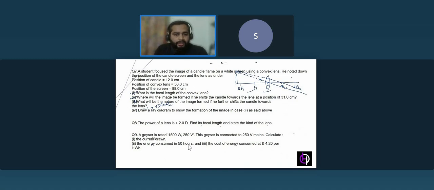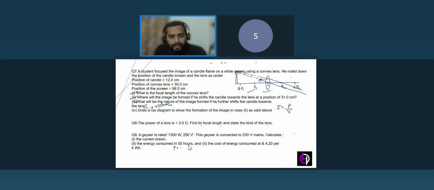So now the question is: a geyser is rated 1500 watt and 250 volt. The potential difference that this geyser requires is 250 volt. This geyser is connected to a 250 volt main. Calculate the current drawn. If we know the power and we need to find the current, there is a relation that current is equal to power over potential difference.